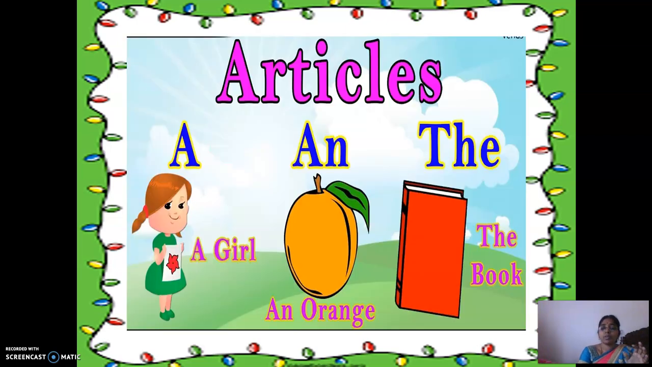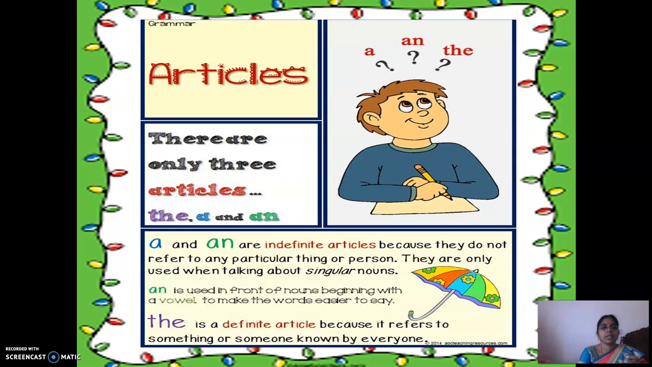So where do we have to use a and the? If I'm saying a girl, an orange, the book, it may differ. Why can't I say a orange? So he's thinking, what is that, a and the? Can you see the boy thinking? Yes. There are only three articles.